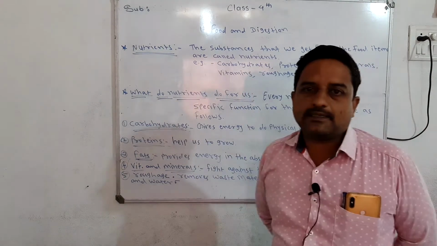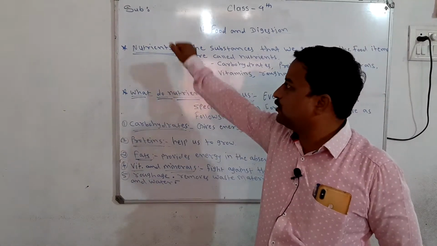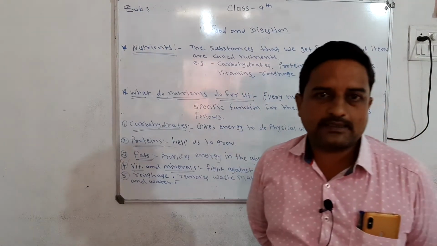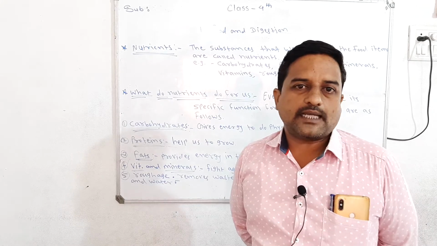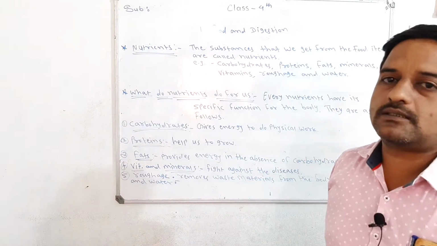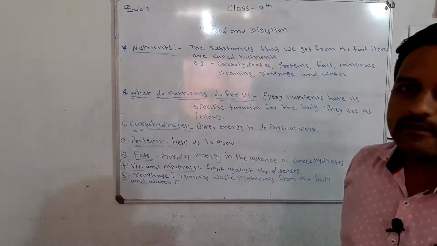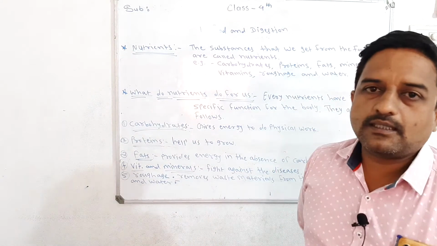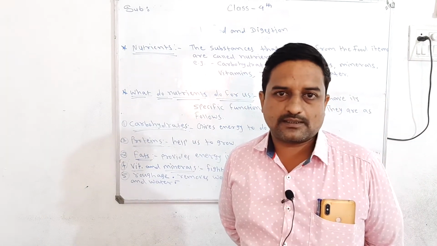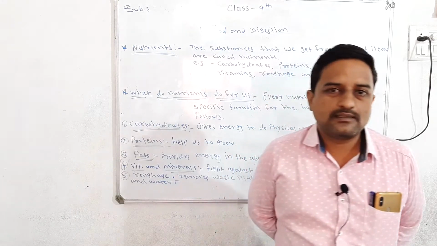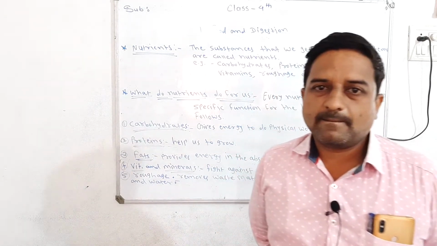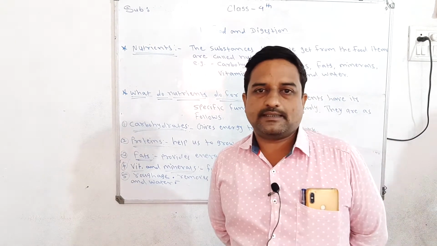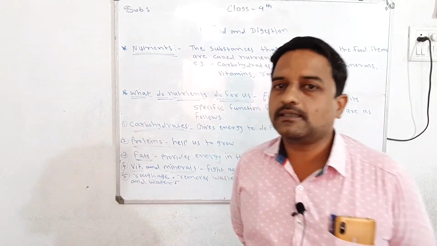What is meant by carbohydrate? Carbohydrate is a nutrient of food. From which food item do we get carbohydrates? Can anyone tell? You already learned in the standard 3rd. We get carbohydrate from our cereals. What is meant by cereals? Cereals means all the food items which provide us carbohydrate.